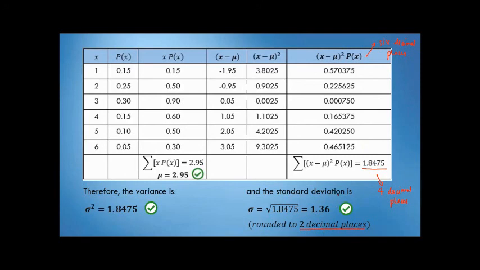So that is how we compute the mean, variance, and standard deviation of discrete random variable. So tandaan na ang mean ay importante sa pagkuha ng variance and standard deviation. So ibig sabihin, pag mali na ang nakuha mong mean, mamamali na yung variance and standard deviation. Okay?